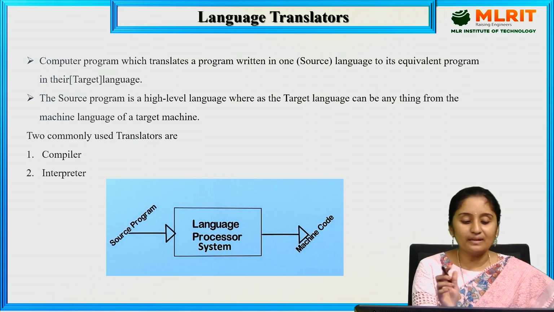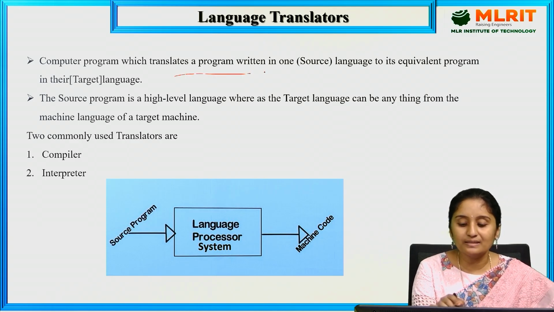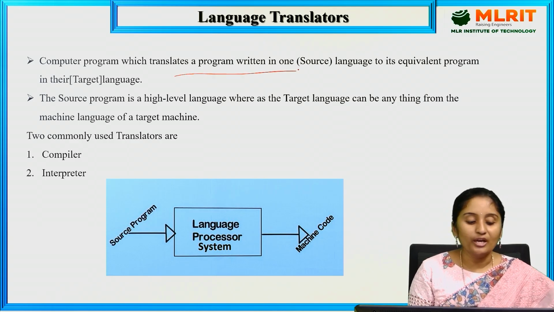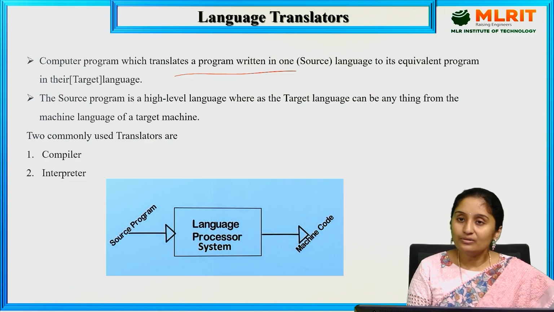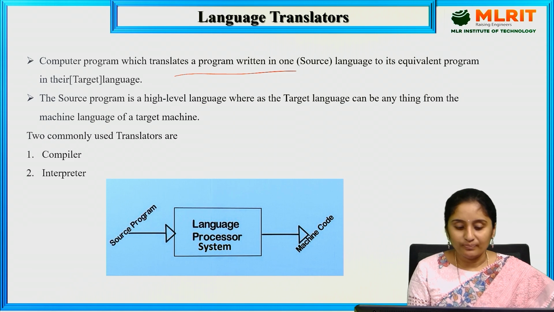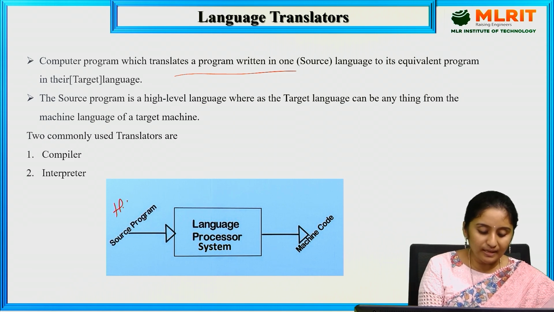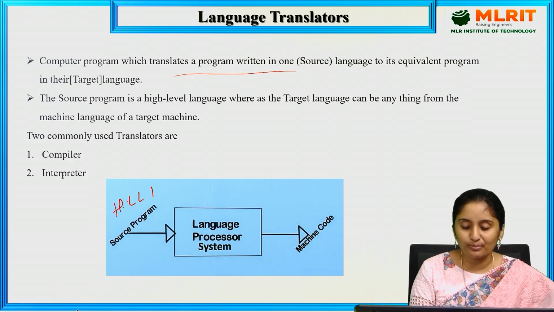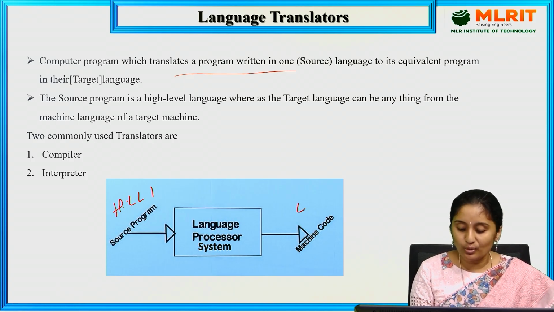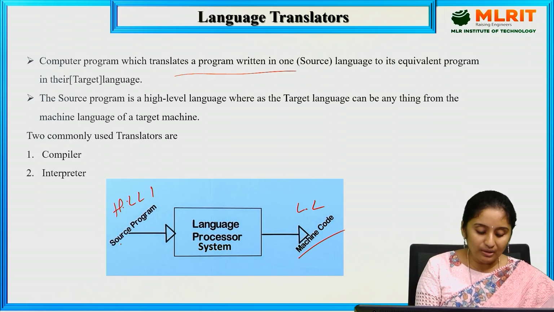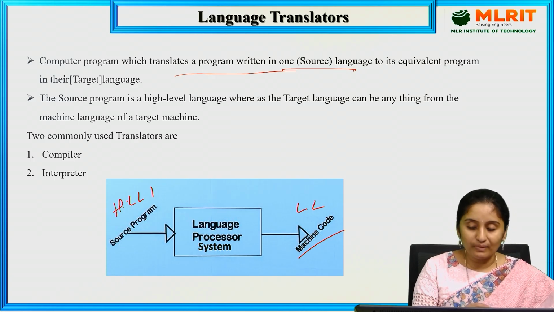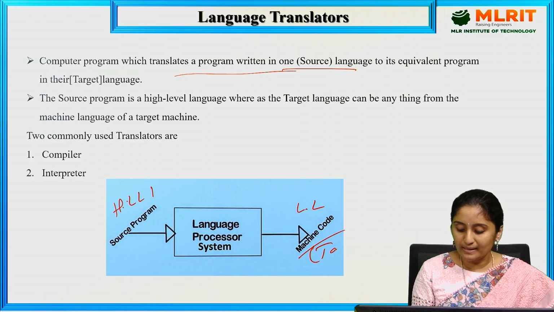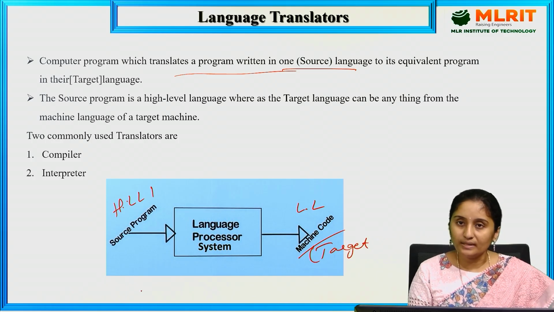A language translator is nothing but something that translates a program written in one language into its equivalent in another language. We can call it a source program being converted into a target program. The source program is a high level language, which is the human understandable language. This is converted into a low level language, that is machine language. We can call the source language the source program, and the machine program the target program.